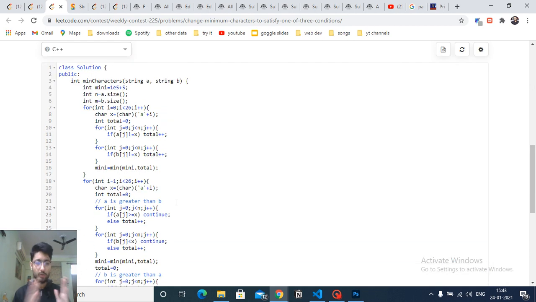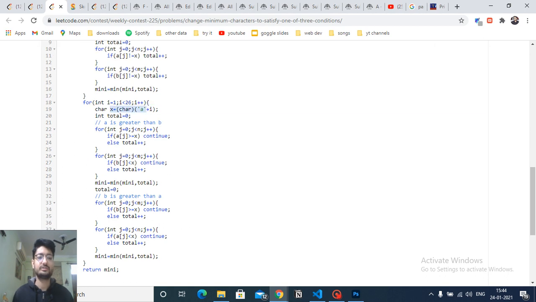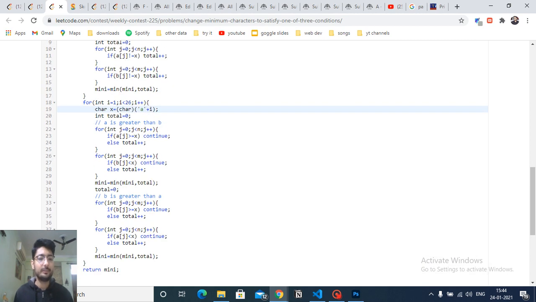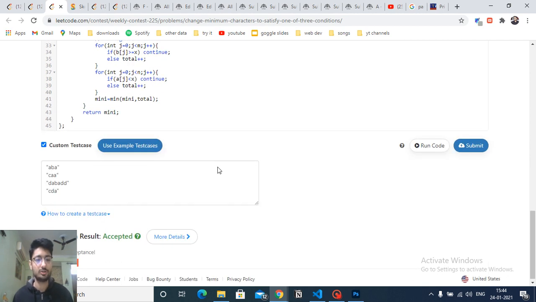Though we are doing an O of n operation again and again, in this part we are doing it for 26 characters, and this is also 26 characters. So we are doing 26 into O of n only, because these loops are O of n, but we are running all of these loops 26 times only. So it is 26 into O of n only. So it will not exceed the time limit. So that's what we have seen.